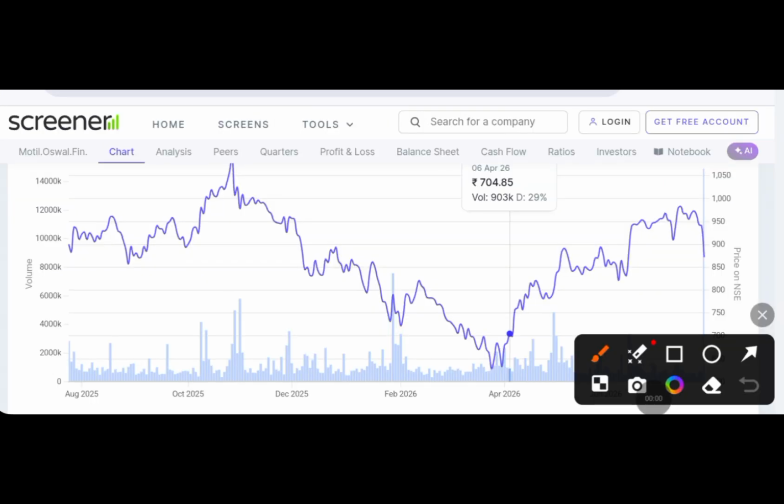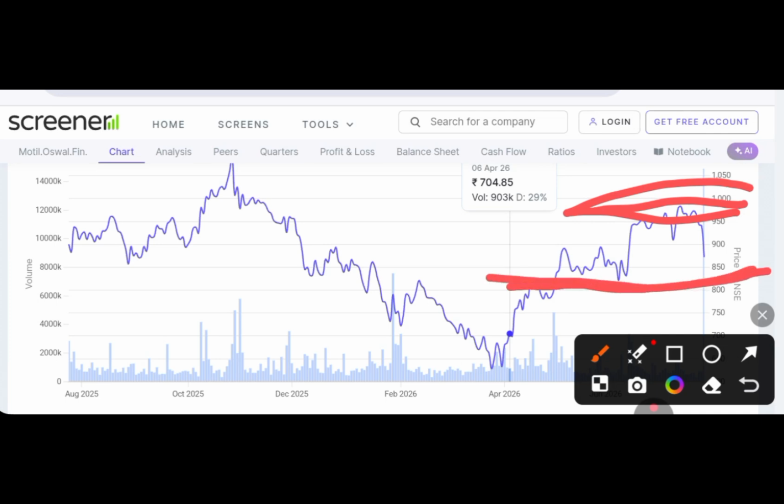Let's see the technicals. You can see the chart, it was at resistance. 950 to 970 is the resistance zone where it was trading before the results. After the results, it has fallen 8 to 10%. You can see there is a support nearby, somewhere around the 850 range. It has good support in this range.